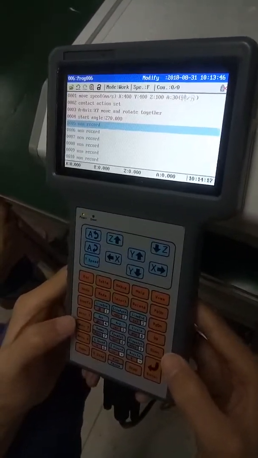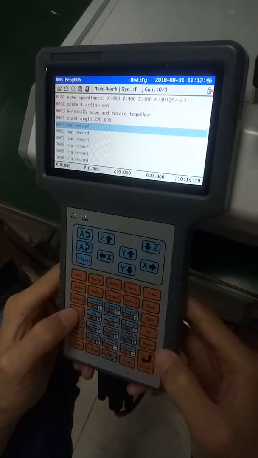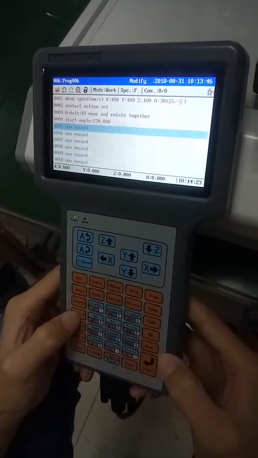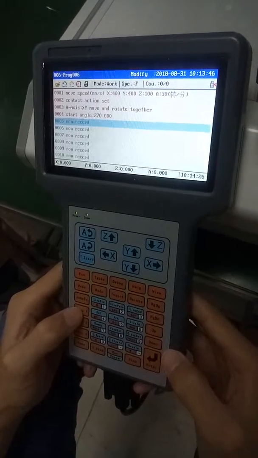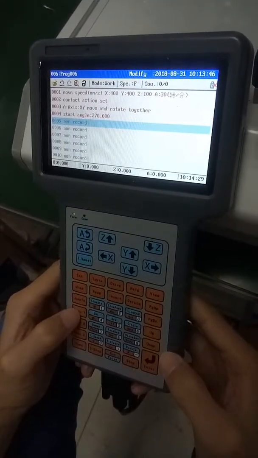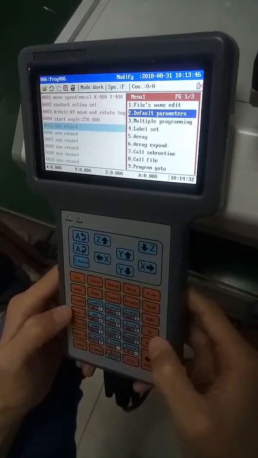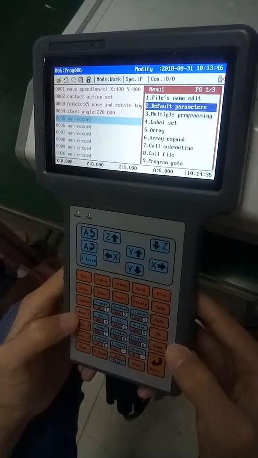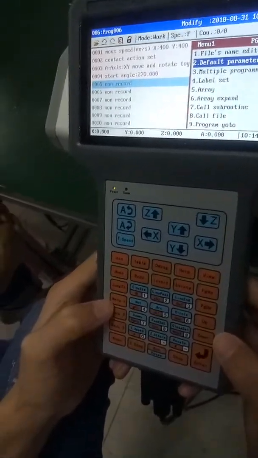Before programming the solder points, we need to add a cleaning action for the solder iron. The cleaning action is also in Menu 1. The clean solder iron button is in Menu 1.